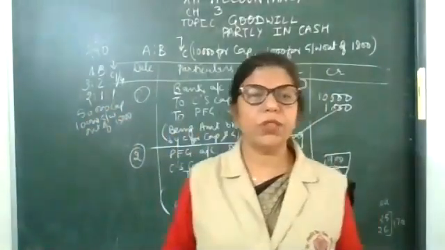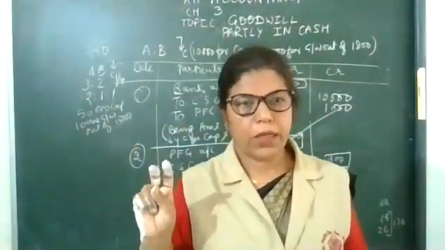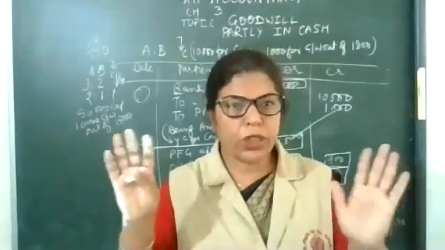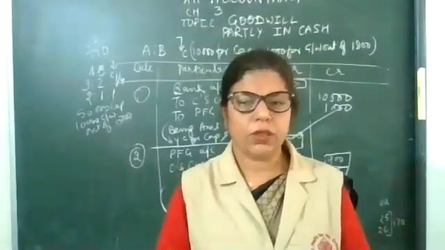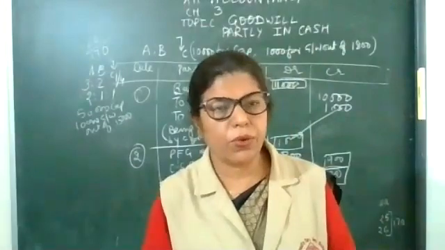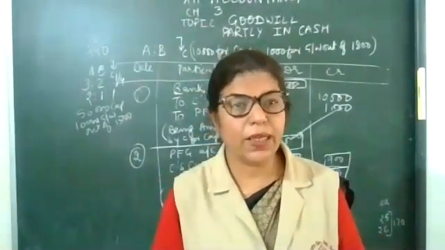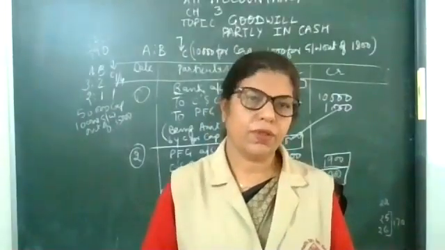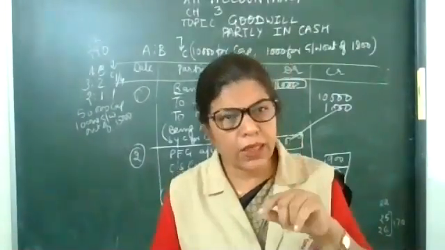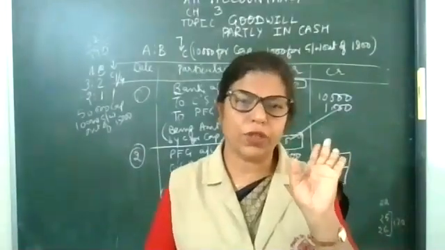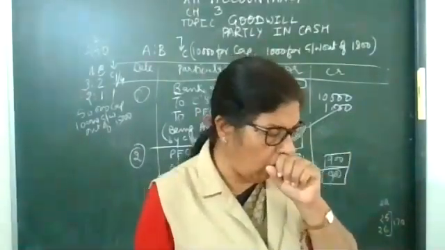This is the combination of method 2 and 3. Total goodwill is 15,000 and he is bringing only 10,000. It means 10,000 in cash, 5,000 not in cash.